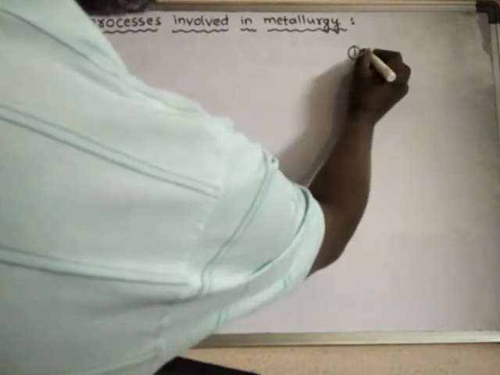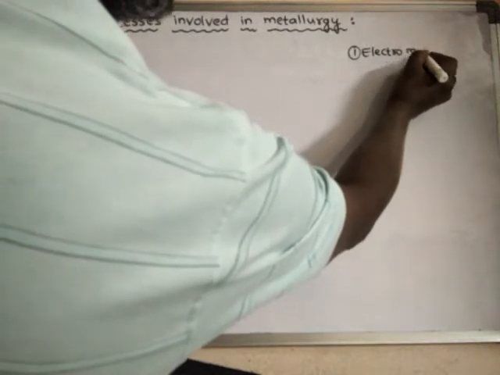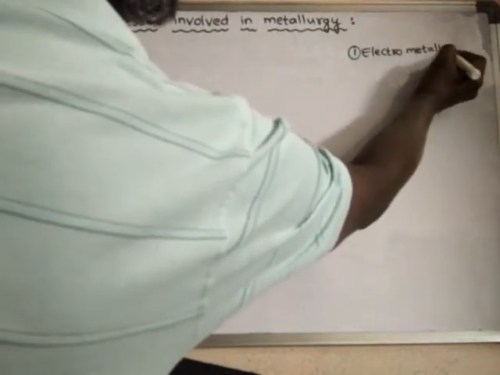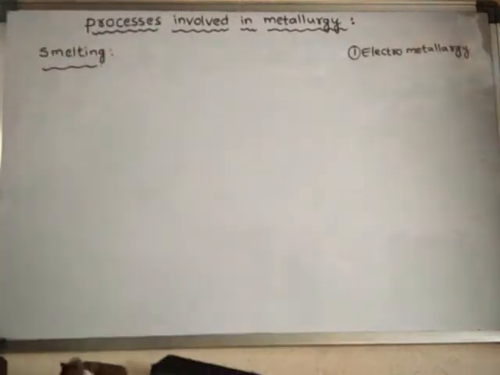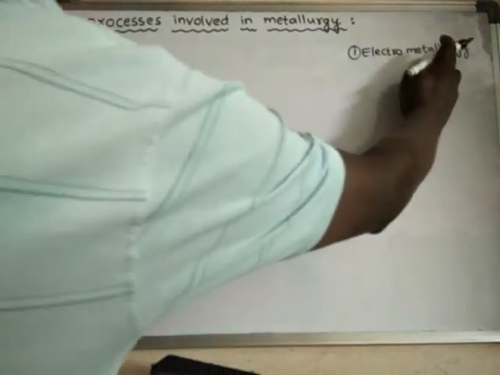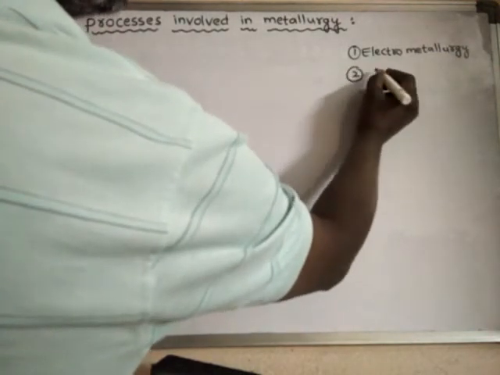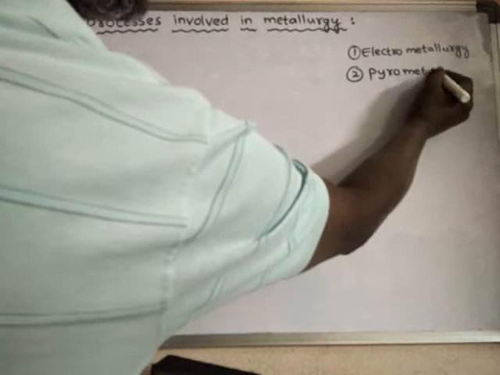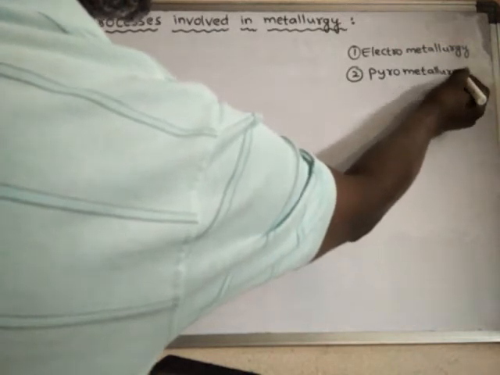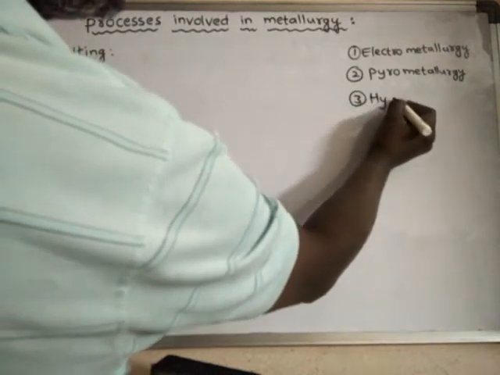One is known as the electrometallurgical process, or else simply electrometallurgy. Next one is pyrometallurgy, and the third one is hydrometallurgy.